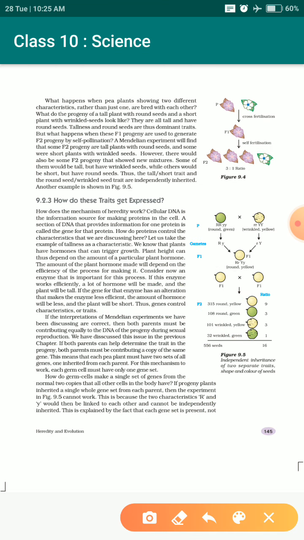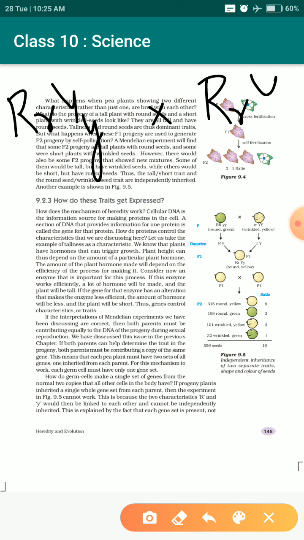So what we have now, capital R small r capital Y small y, these are the characters. He did the selfing process, self cross, selfing, not selfie, selfing. So in this self cross process, here also he will get some gametes.